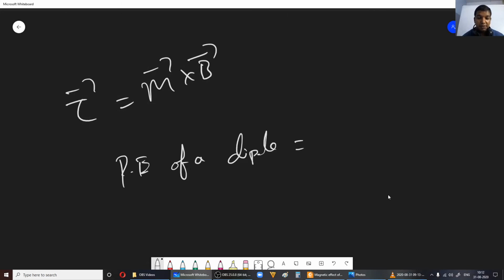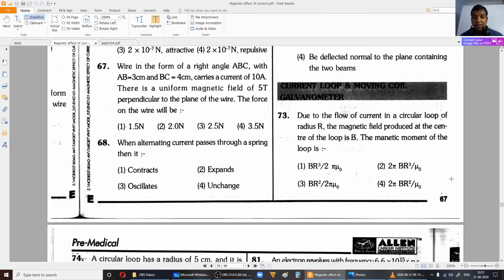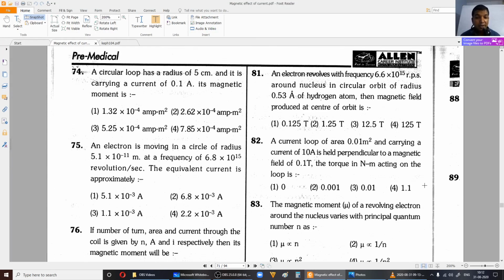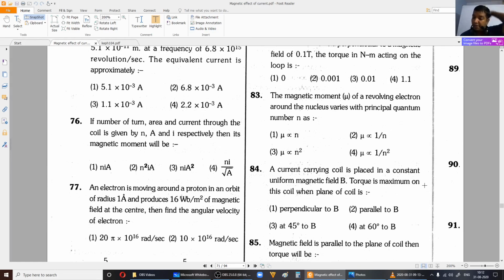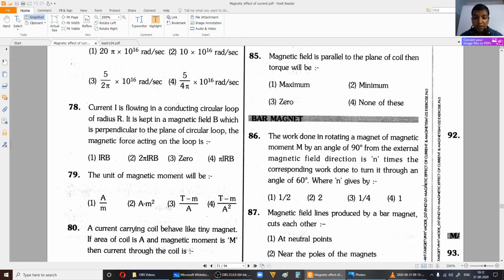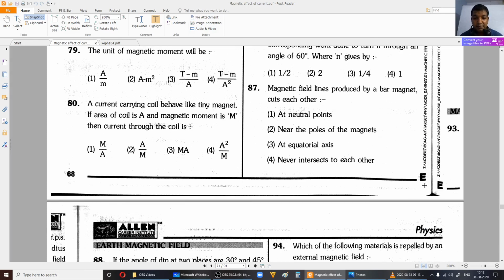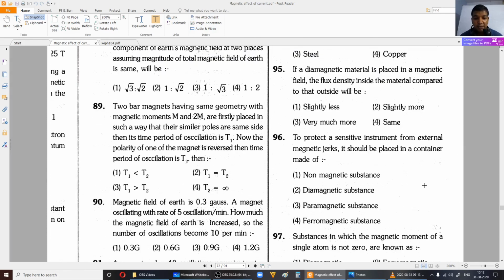So that will be given as minus M dot B. Remember this. Please refer back to your notes, okay? Right, now based on this you need to solve here, and that is atomic magnetism at the atomic level. Okay, now bar magnet we have seen, and Earth's magnetic field.